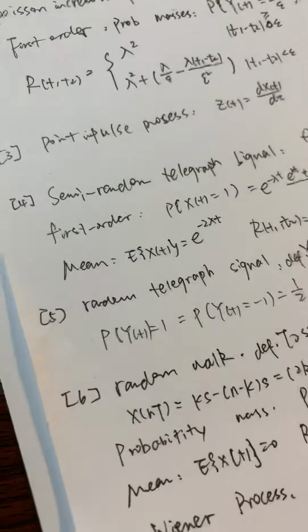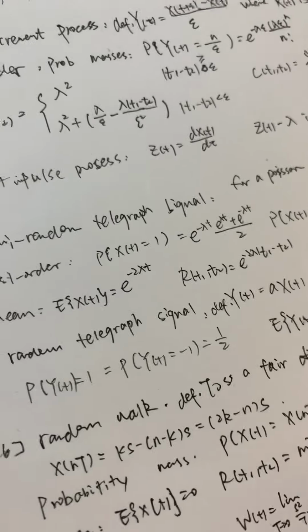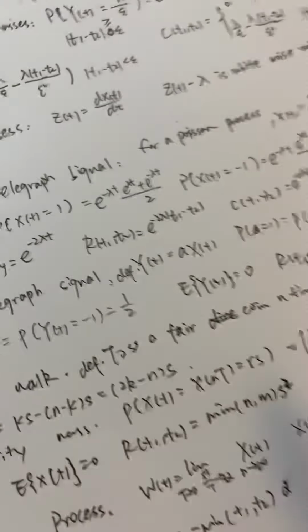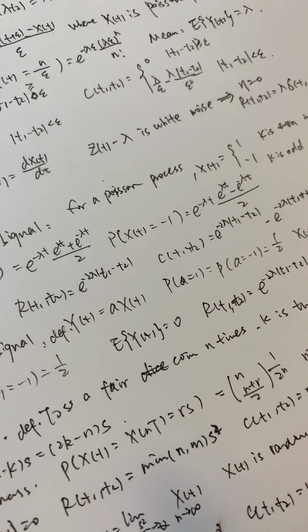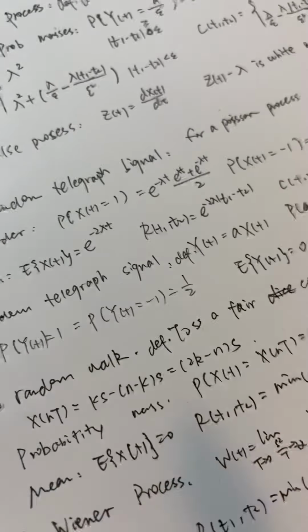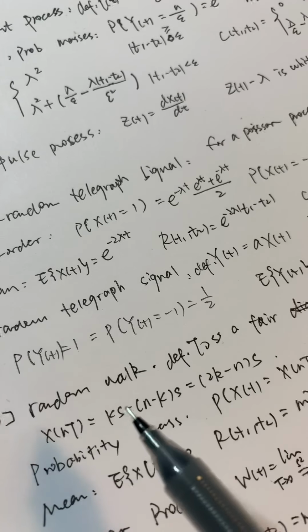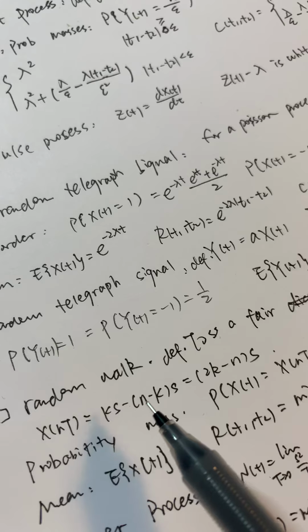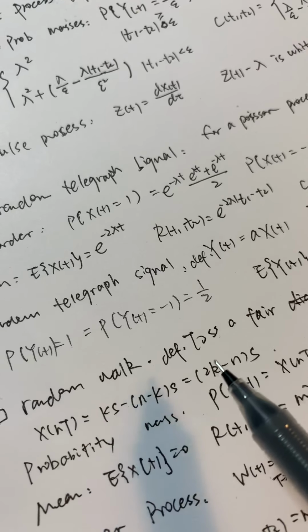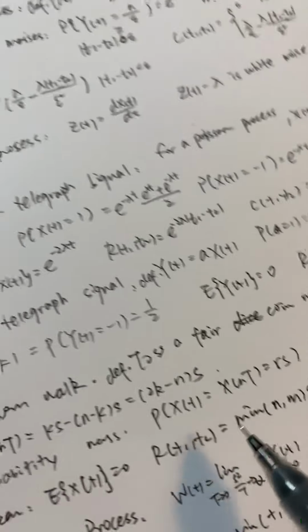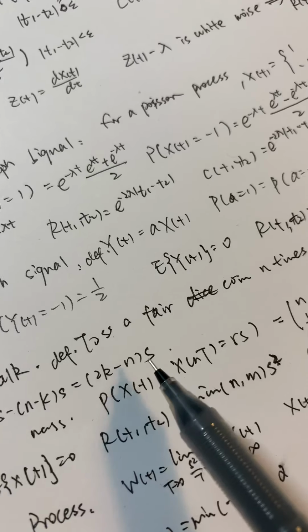The sixth process is the random walk. We toss a fair coin n times, and k is the number of heads in the n tosses. The value is X(nT) equals k s minus (n minus k) s, which is (2k minus n) multiplied by s.